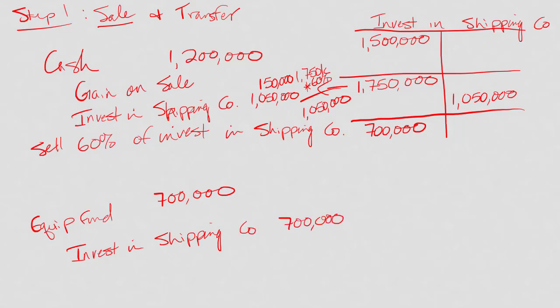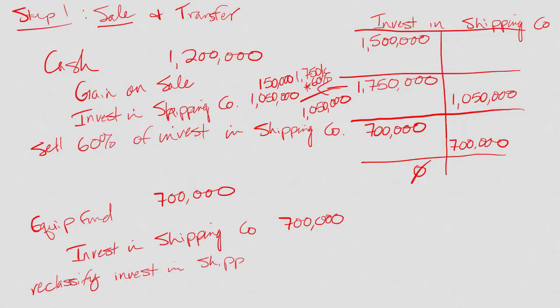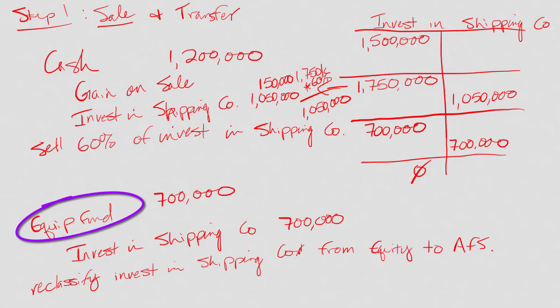And now, since we've dropped below the threshold of 20%, I no longer have any shares of stock in that equity account. This is to reclassify investment in Shipping Co. from equity to available for sale. And again, I'm just using this equipment fund as what I'm saving for. And that's step one. I get it out of the equity account and I'm ready to go.